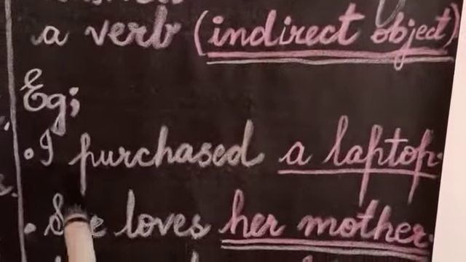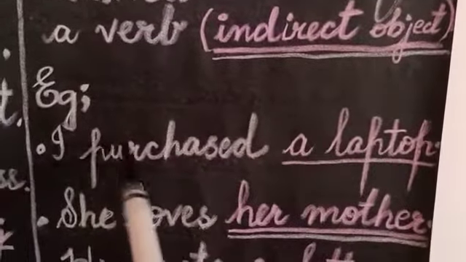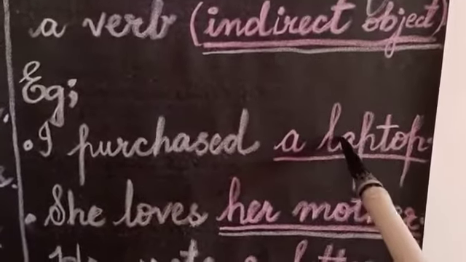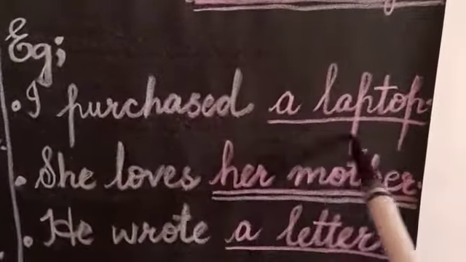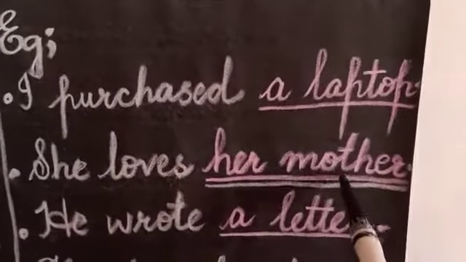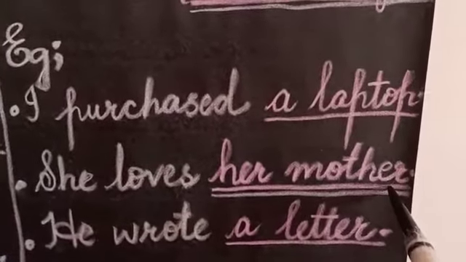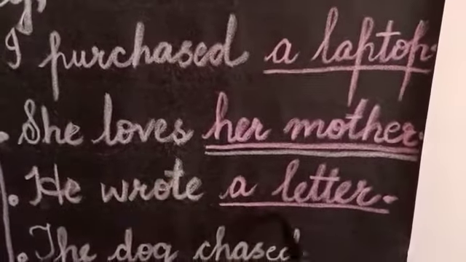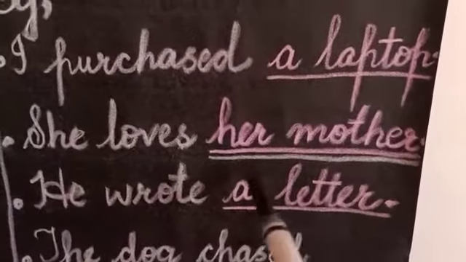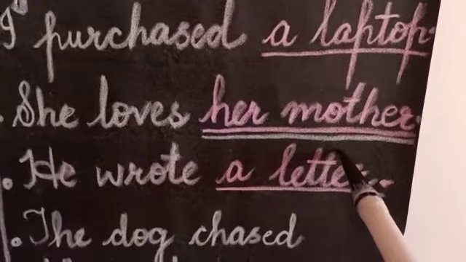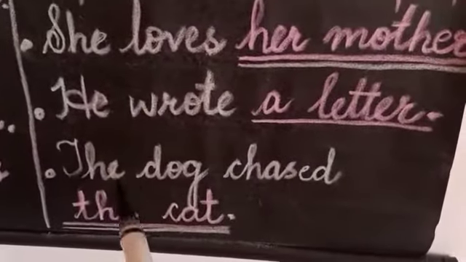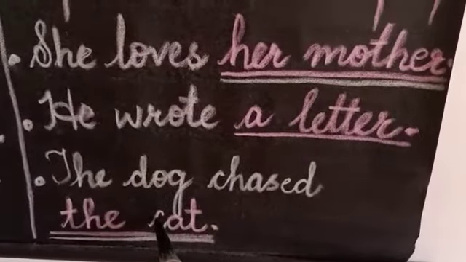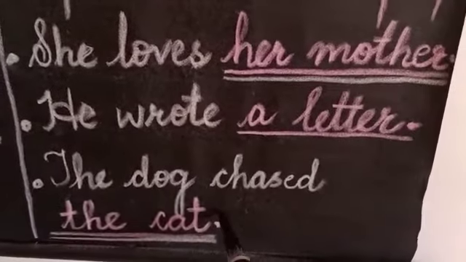You see, I purchased a laptop. I purchased what? A laptop. It is answering what? So it is a direct object. She loves her mother. She loves whom? She loves her mother. Her mother is the indirect object. He wrote a letter. He wrote what? A letter. So here a letter is the direct object. The dog chased the cat. Now you tell me the dog chased whom? The dog chased the cat. So this the cat is the indirect object.